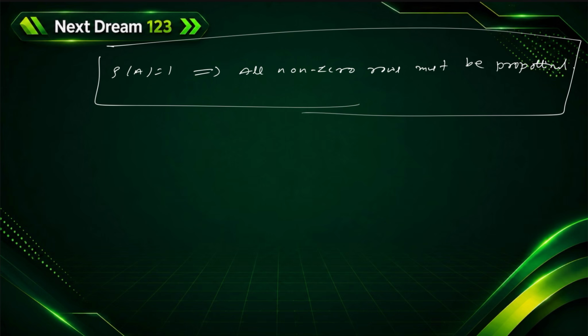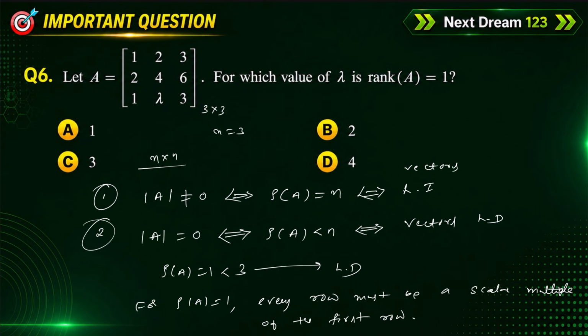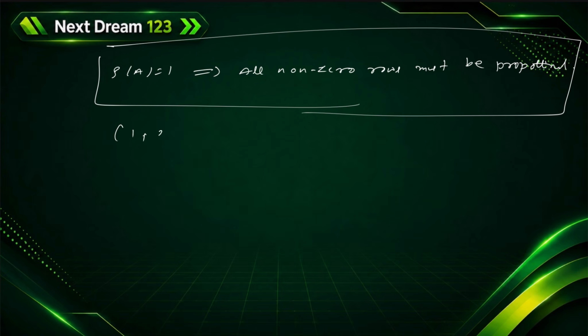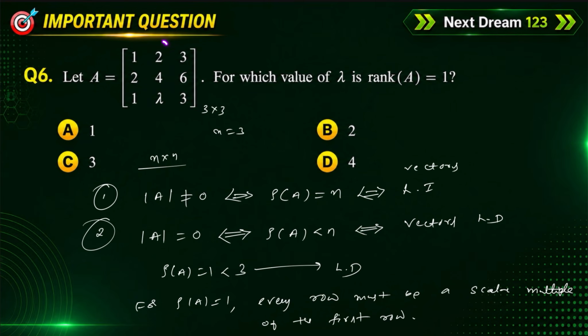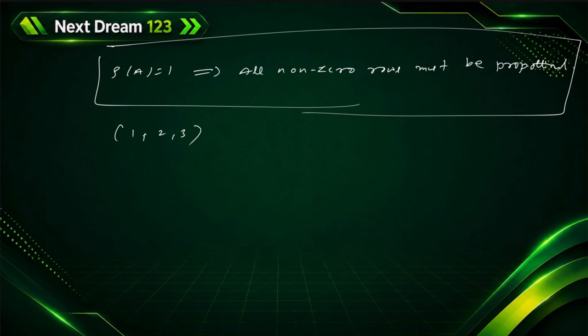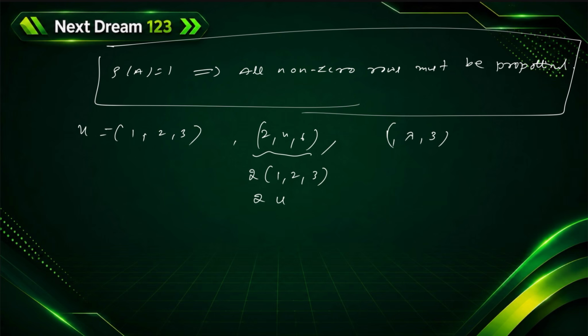If you observe this, there are 3 columns. 1 comma 2 comma 3, this is one vector, and second one is 2 comma 4 comma 6, and the third one is 1 comma lambda comma 3. If you observe the second one, if you take 2 common, we get 1 comma 2 comma 3 only. If you consider this is u, this is 2u. That means these all vectors are proportional only.